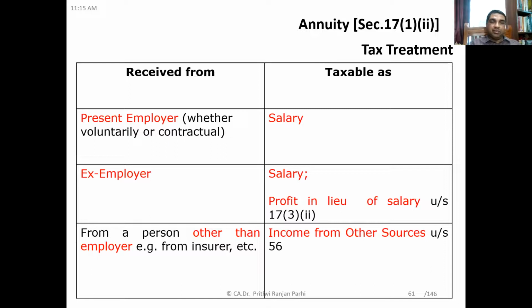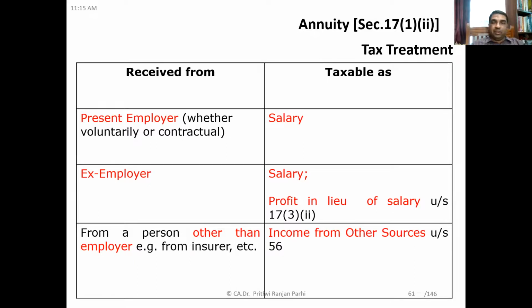Now, if it is received from the present employer, whether voluntarily or contractual, it is salary. If it is received from an ex-employer, it is still salary. It is to be included as profit in lieu of salary. If it is received from a person other than the employer, for example the employer might have a tie-up with some other entity like an insurer and they are paying the annuity, then that annuity is not salary, because when you are receiving it from a different person, there is no employer-employee relationship. That annuity will be taxed under the head income from other sources. Is it clear to you?